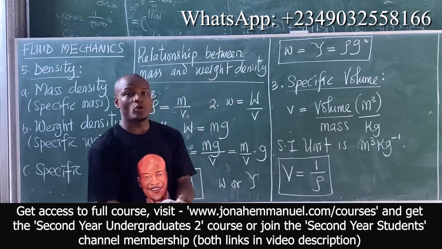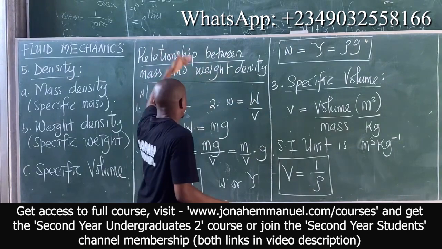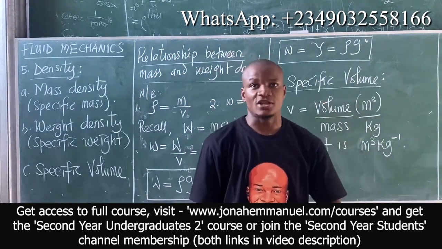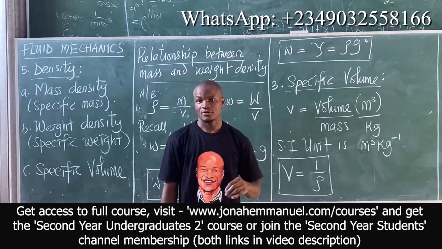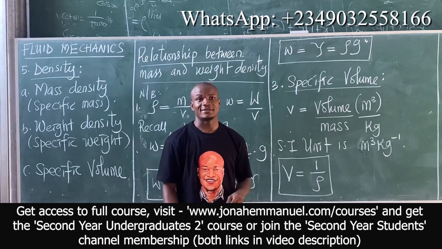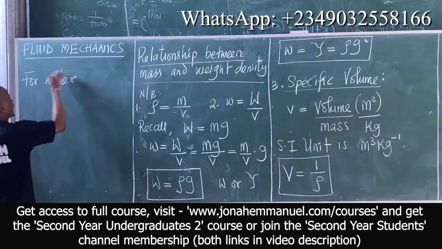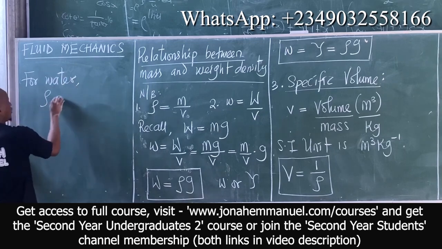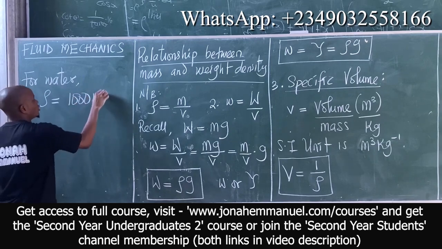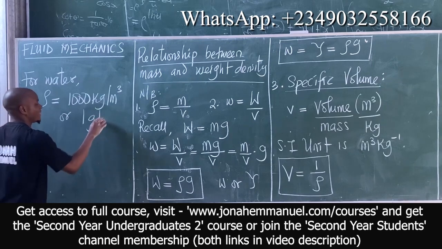What do you have to note? Note that the mass density of any fluid is a constant. For water, the mass density, of course, becomes 1000 kilogram per meter cube or 1 gram per cm cube.